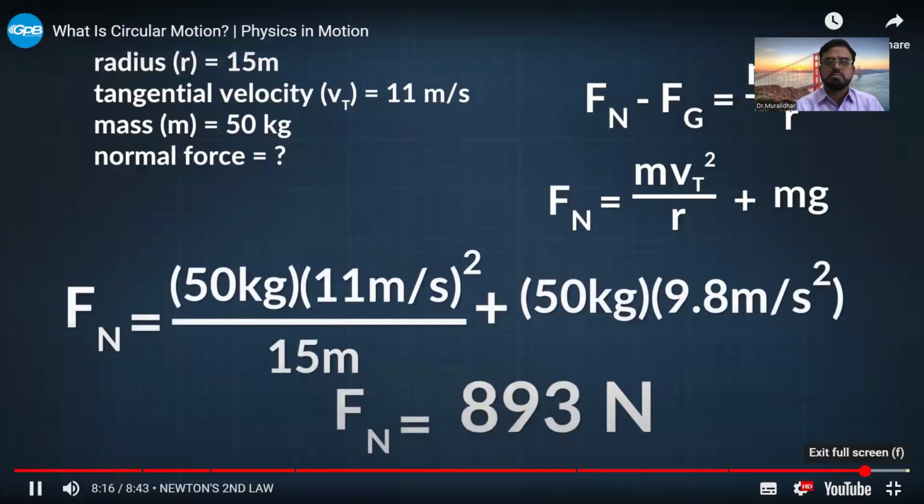Now plug in the numbers, and we find that the normal force at that point is 893 newtons. Compare that with the normal force you typically feel standing on the ground: 50 kilograms times g gives you 490 newtons. No wonder you feel so heavy at the bottom of the coaster loop. That's it for this segment of physics.